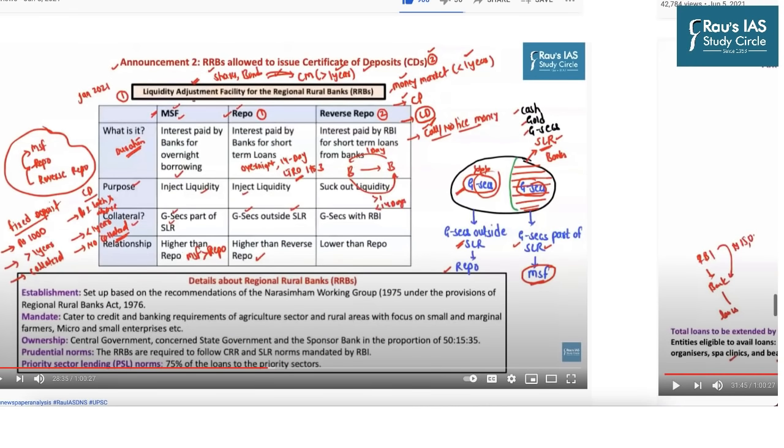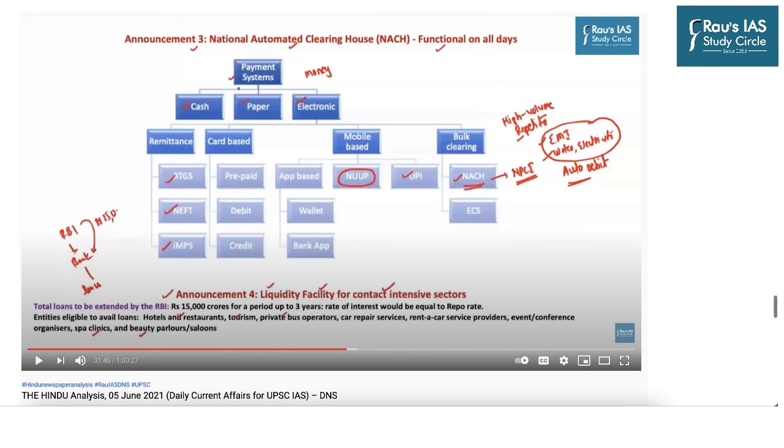Then he discussed the second important announcement, which was about how RRBs will be allowed to issue certificates of deposit. And then finally, announcement number 3, National Automated Clearing House has been made functional on all days and liquidity facility for contact intensive sectors has been enabled.